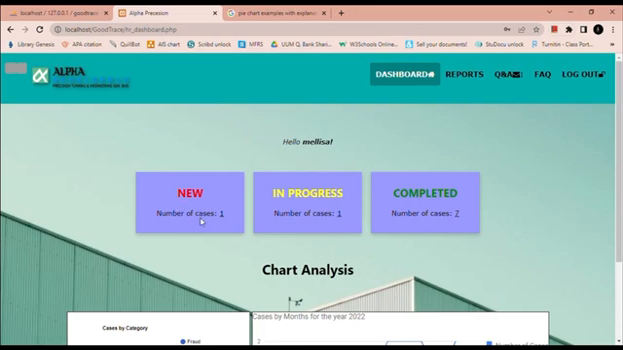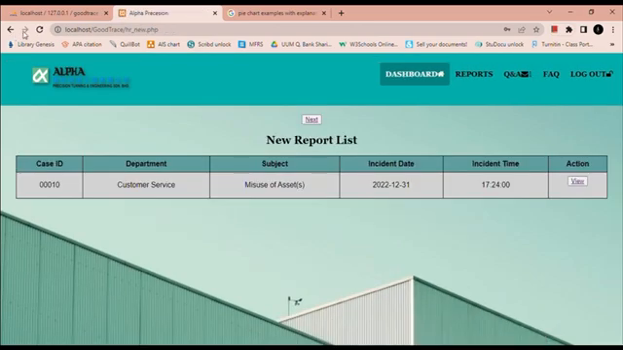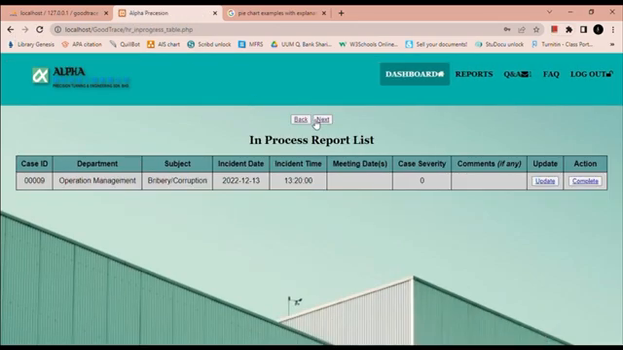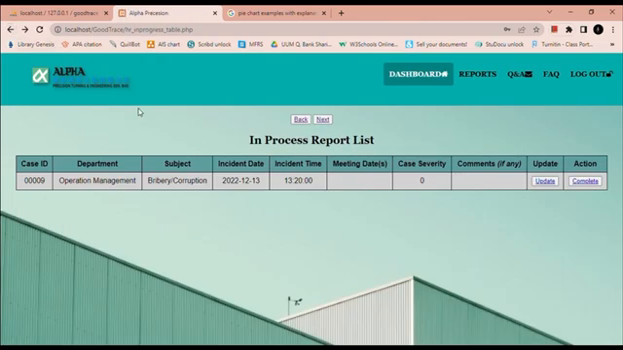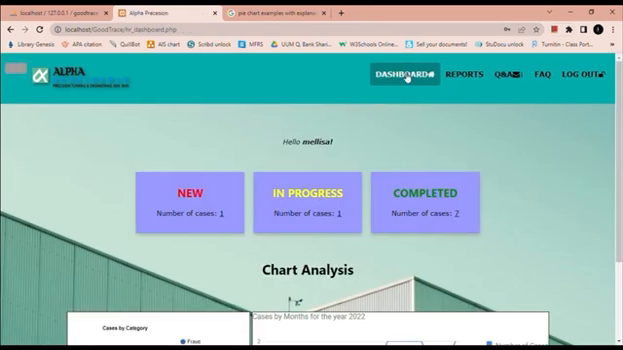When clicking the card, it will show the new report list, in process report list, and also closed report list respectively. The number of cases appears on each card, which gives an alert to the company, especially on the new cases.